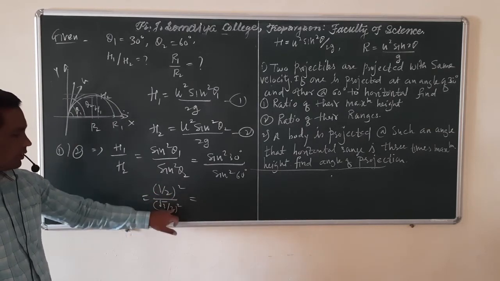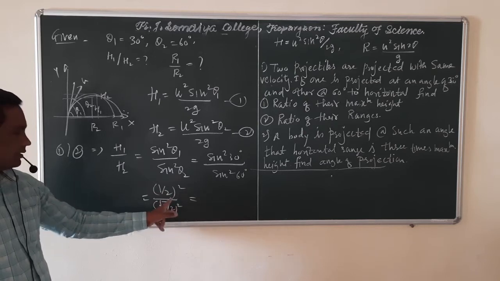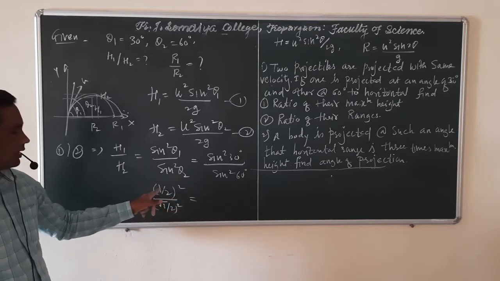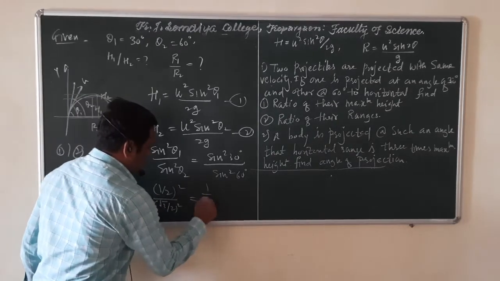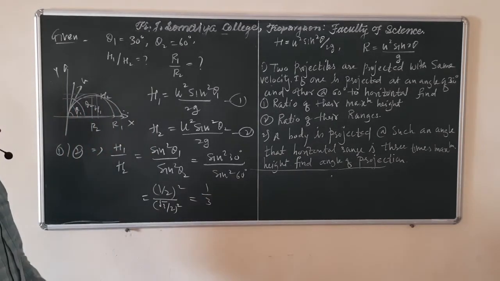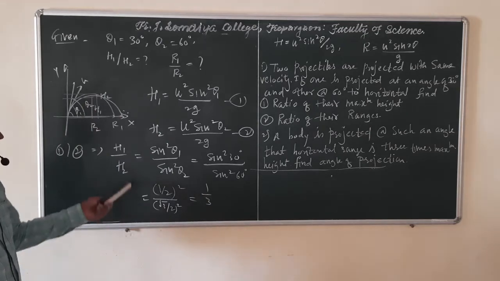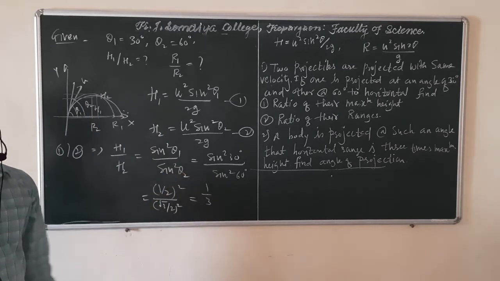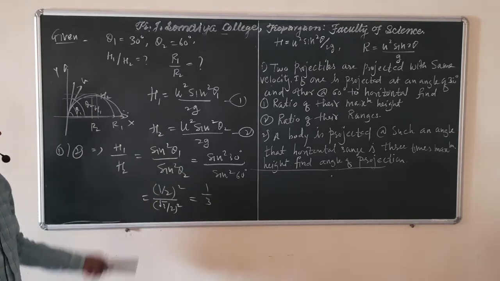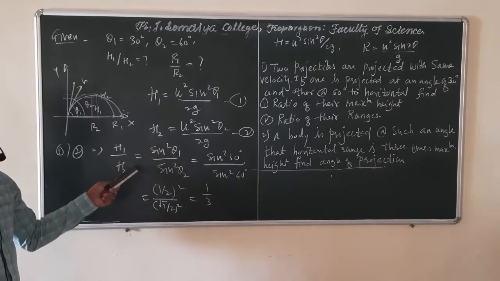This 2 square and this 2 square will cancel in the denominator, and we get 1 divided by root 3 square, which is 3. So we get 1 by 3. Which means the height of the first projectile is 1/3 of the height of the second projectile. So this is their ratio.